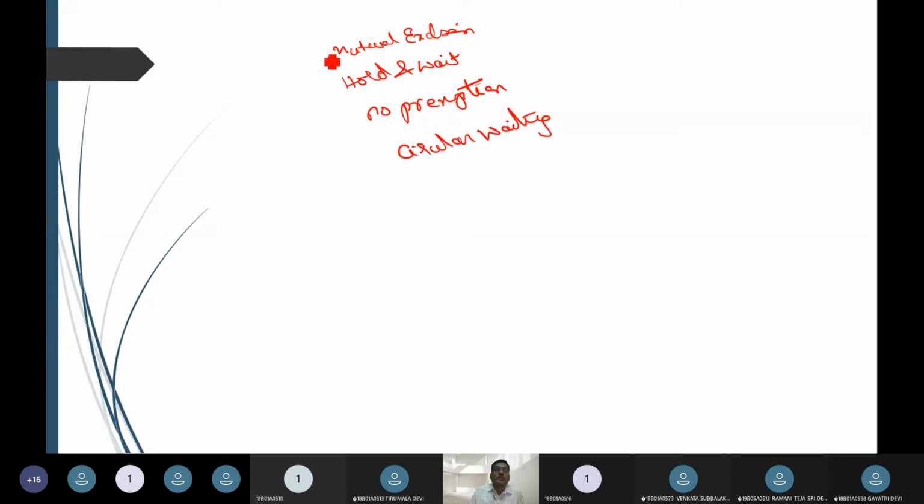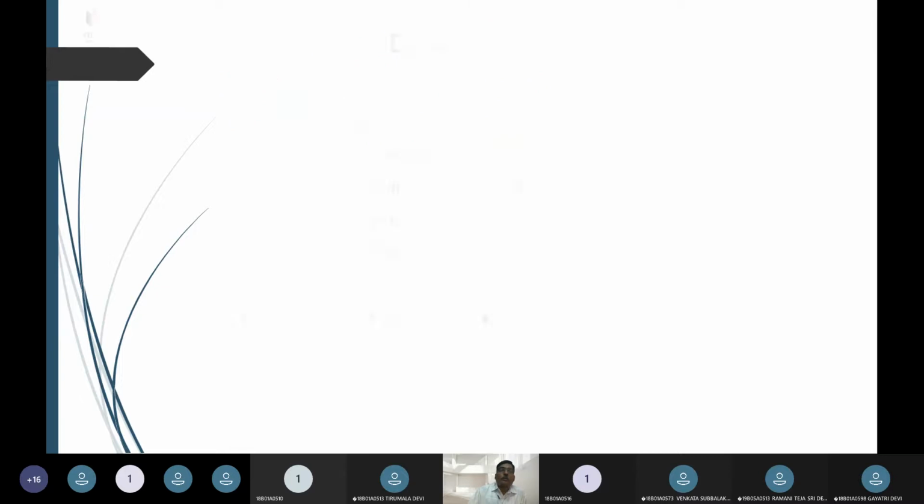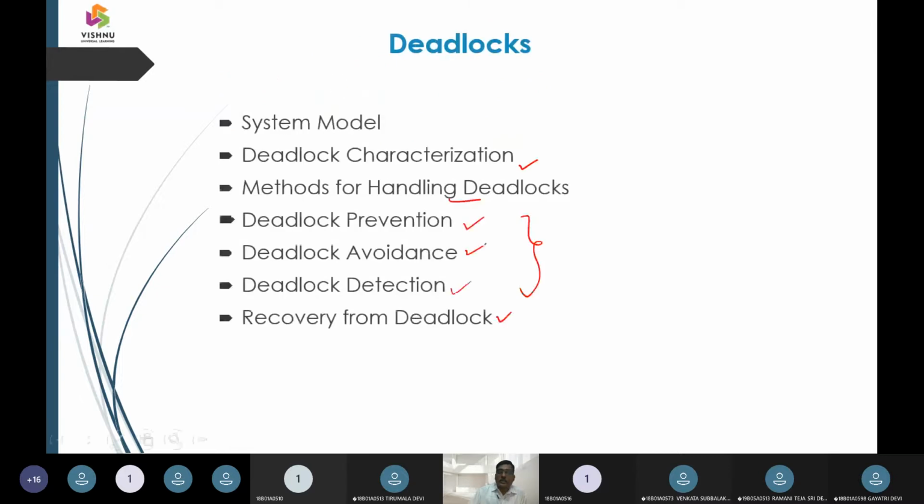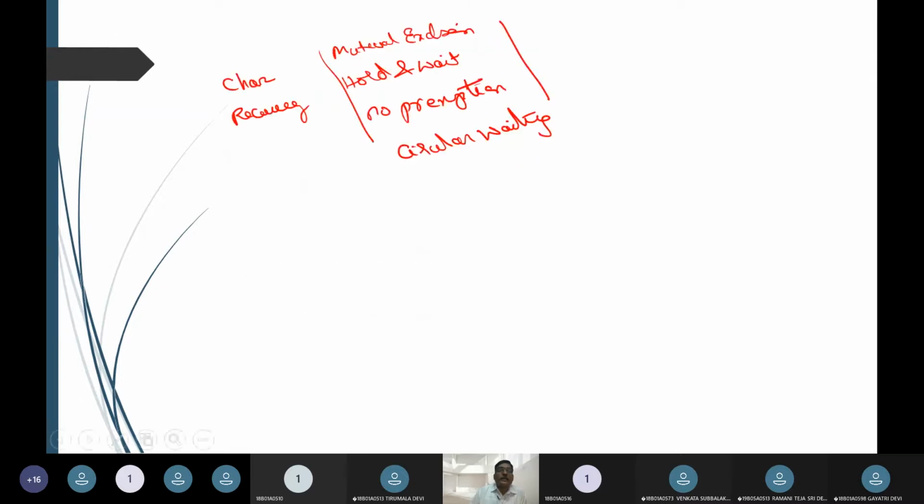So whatever topics we are going to discuss, that is either characteristics of a deadlock, or recovery of a deadlock, or the other methods, that is prevention, avoidance, and detection.